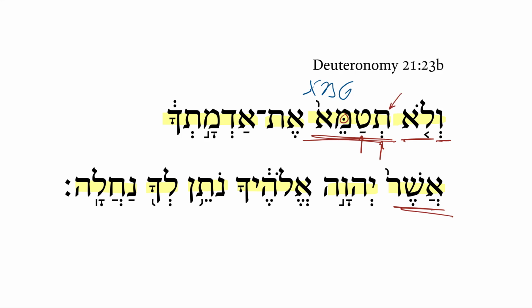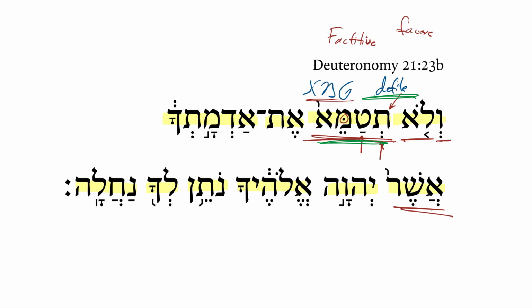Notice the ta preformative. And so what we have here in the Piel is something like, we might call it a factative Piel. That's how I have heard it called, coming from the Latin root facere, meaning to make. And so this is something like to make unclean or to be unclean. A way to say that in English would be something like defile, is what you'll often see in English translations. And so you get you shall not defile, or more fundamentally, you shall not make unclean.